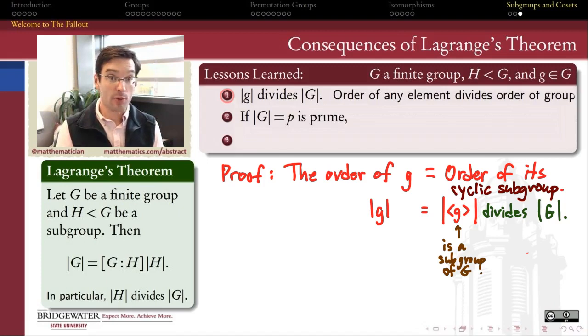Here's another really important piece of fallout. This actually is a really powerful theorem because what it's going to do is give me a complete classification of every single finite group whose order is a prime number. This, by the way, is one of the important places that we're working towards this semester. We're trying to understand what all finite groups can exist out in the world, up to isomorphism, of course. And this next result is going to tell me something very specific and concrete about every single finite group whose order is a prime number.